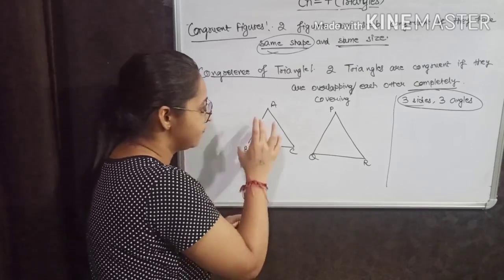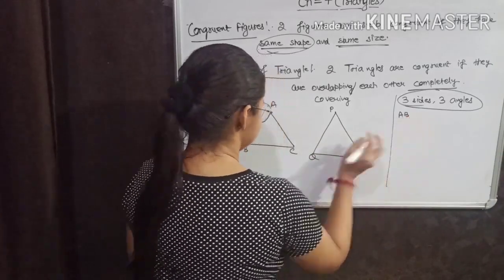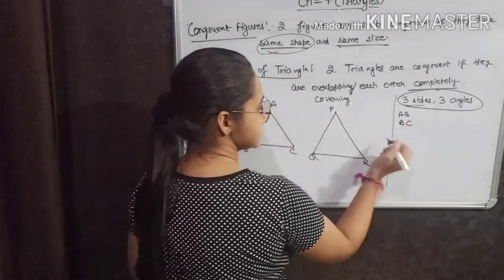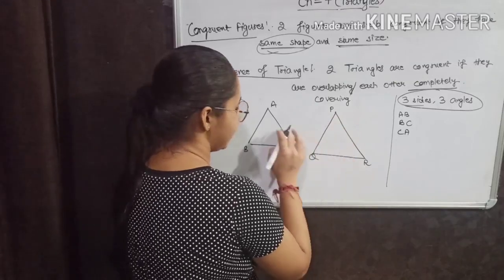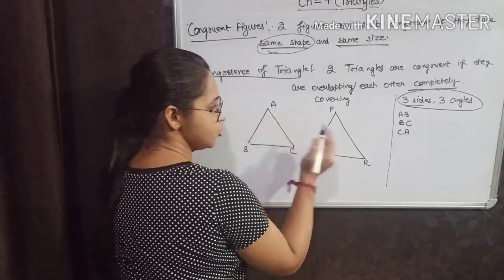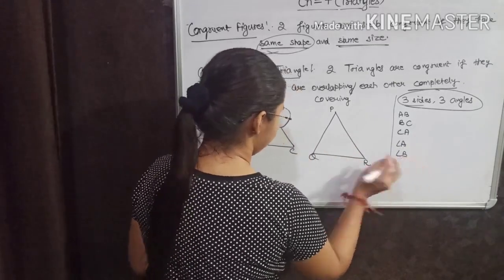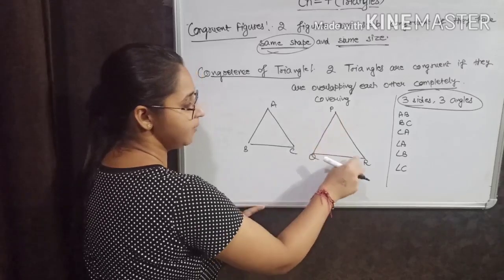Now see, first side is AB, second side is BC, third side is CA. Angle wise you can say angle A, then angle B, and then angle C. Now come to this triangle PQR.